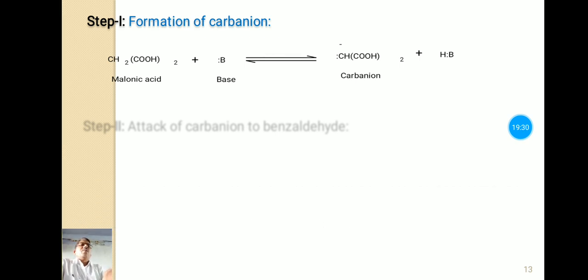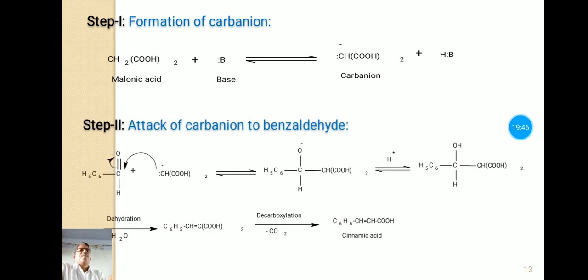Now see here the first step. This is the malonic acid, this one is the base. Now this base abstracts a proton from the malonic acid and forms the carbanion. Now the second step is the attack of this carbanion on benzaldehyde. This negatively charged carbon gets attached to this electron deficient carbon of benzaldehyde, and forms this intermediate product.